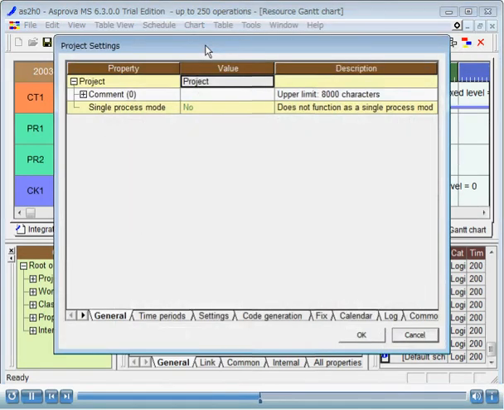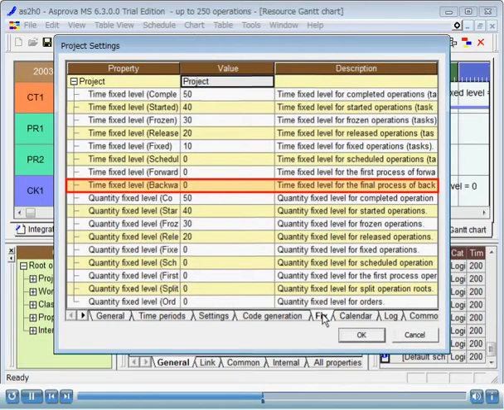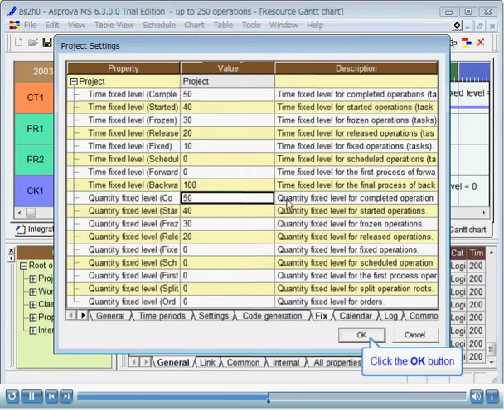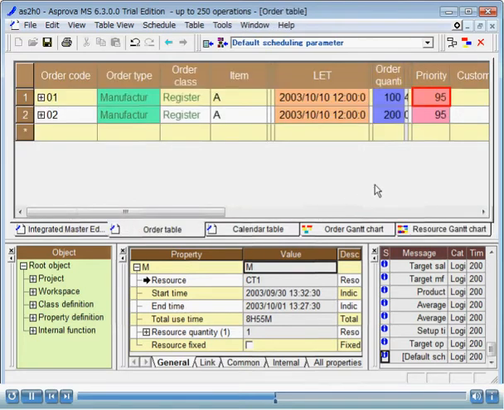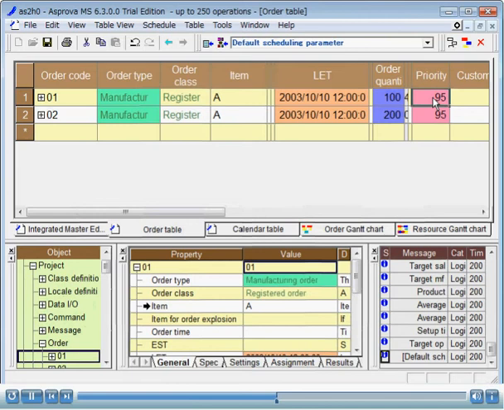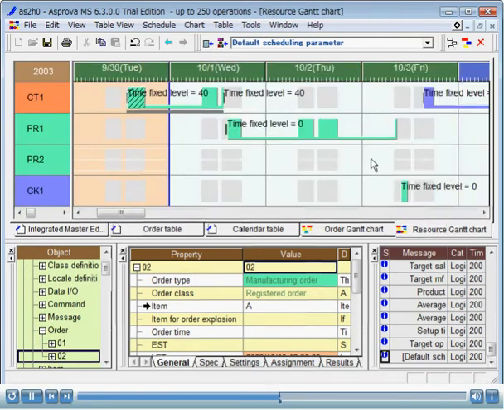Open the Project Settings dialog and select the Fix tab. Set the time fixed level backward final process to 100. Click the OK button. Next, we will set the order priority to 80 so that the order will be assigned backwards. Change to the order table. Set the priority to 80. Return to the resource Gantt chart.